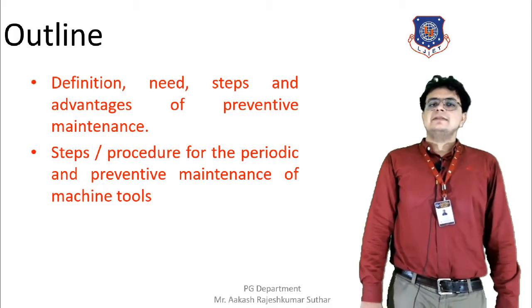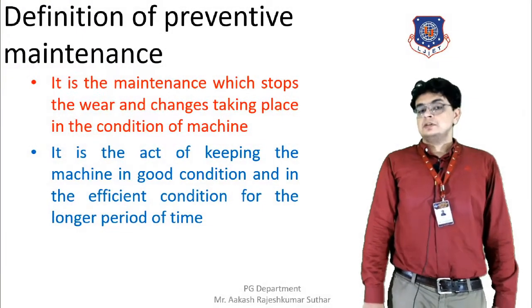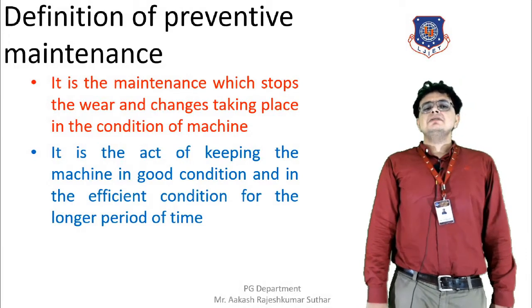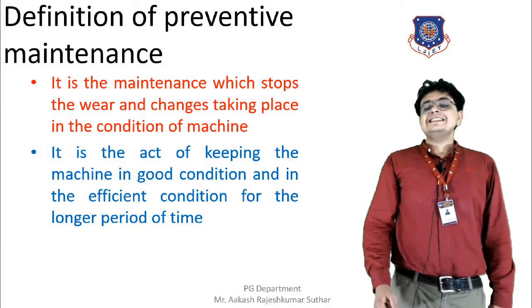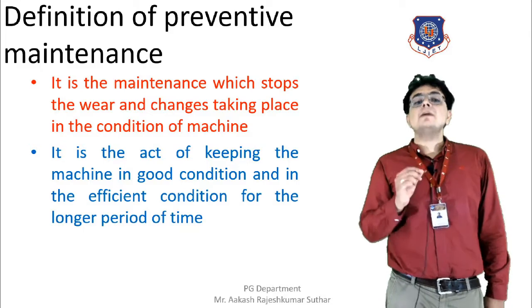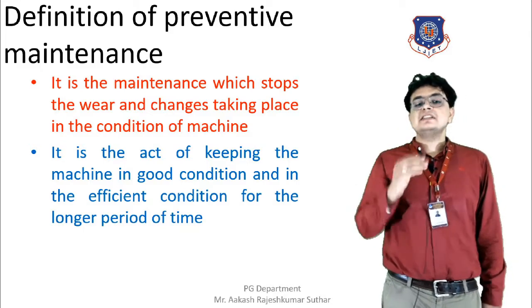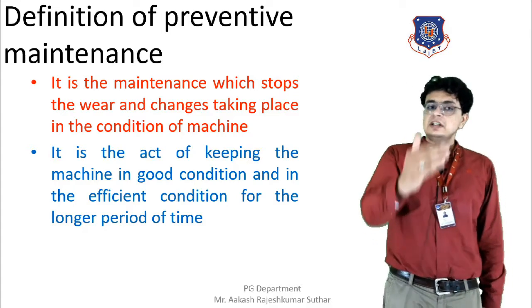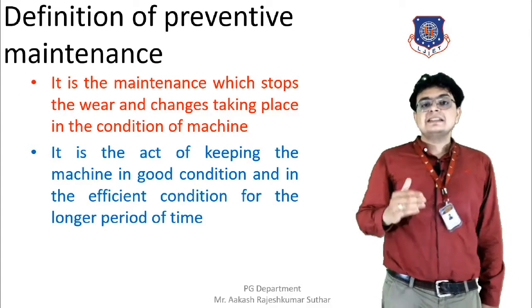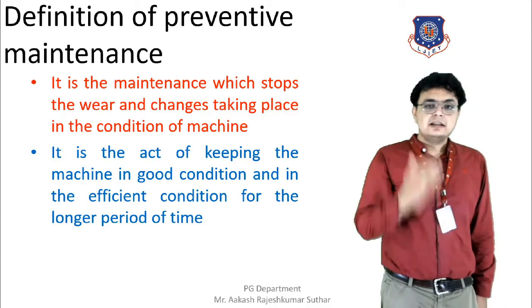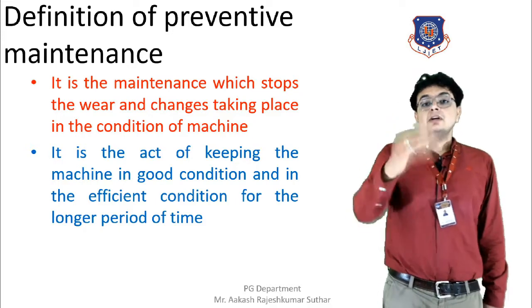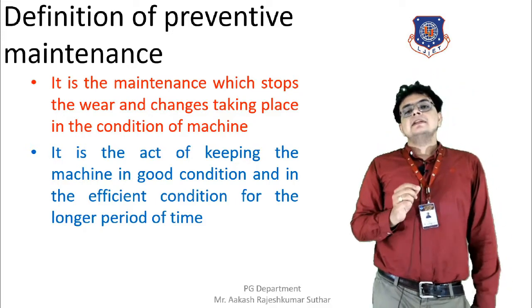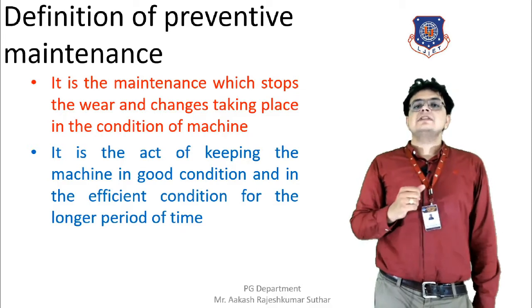So let's start with our first topic, the definition of preventive maintenance. It is maintenance which stops the wear and changes that are taking place in the condition of the machine. Because of that, the changes or modifications taking place in the machine are stopped.